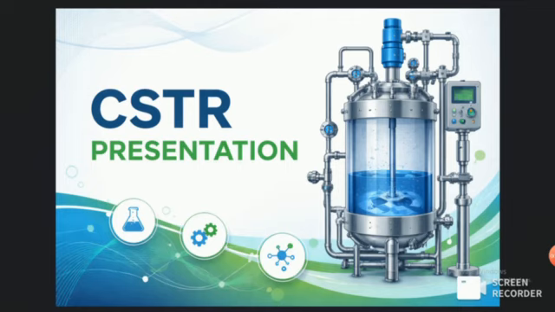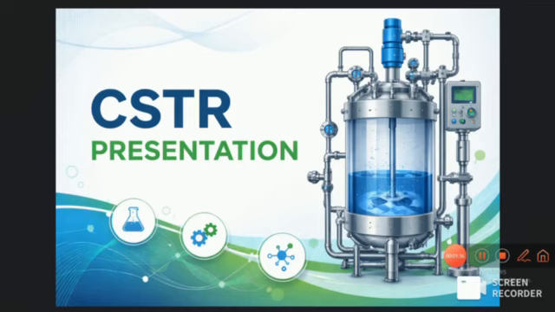In this work, the reactor was modeled using coupled mass and energy balances. The model includes substrate concentration, which represents the pollutant level, biomass concentration, which represents microorganisms, dissolved oxygen, and reactor temperature. To describe microbial growth, Monod kinetics were used together with decay effects, oxygen limitation, and temperature-dependent reaction rates.